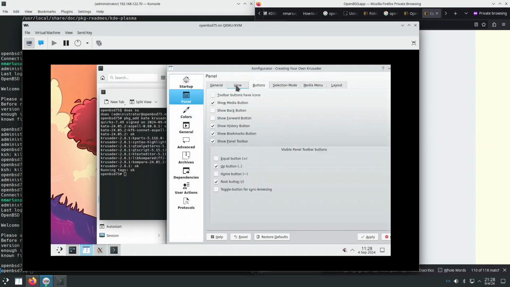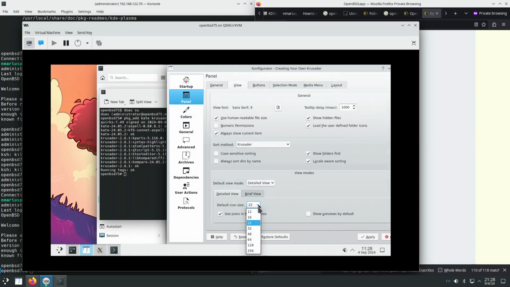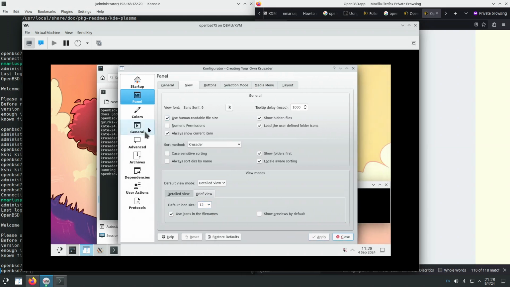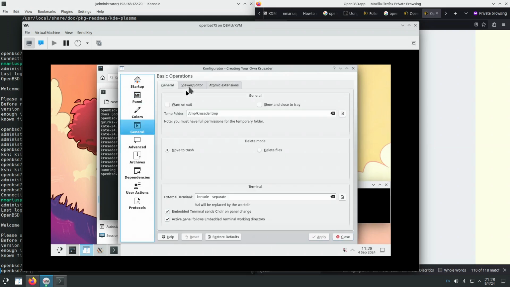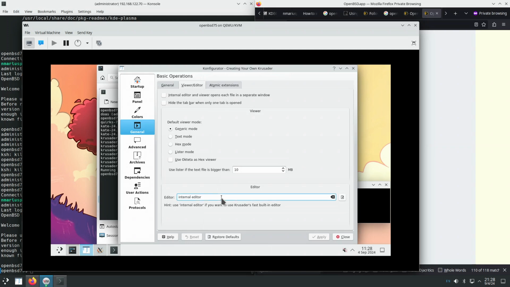Let's go very fast through this configuration step. Your editor: /usr/local/bin/kate.